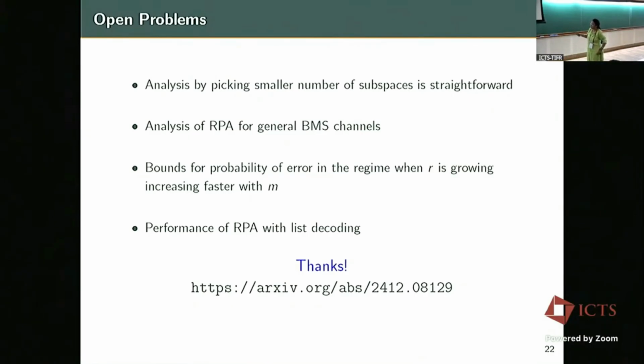We have some ideas for general BMS channels. On the first part, taking all the possible subspaces is somewhat wasteful. You can actually do parts of subspaces, and the analysis kind of goes through. So these are our results, and this is our RPA paper. Somewhat old, but we will update it with the newer results of higher dimensional projections too. And I'll stop here.